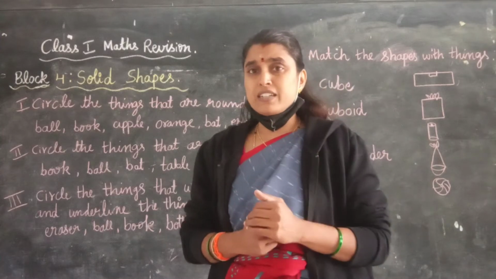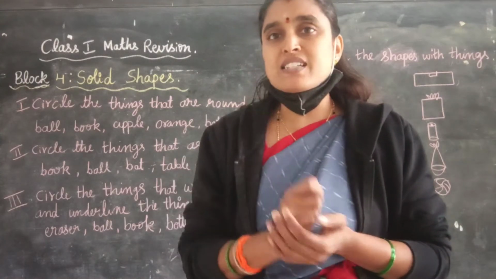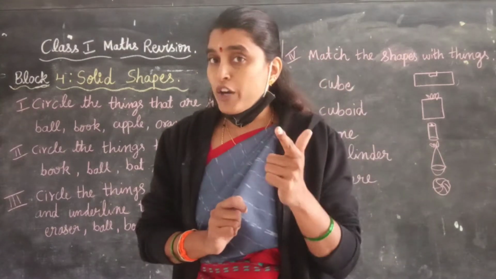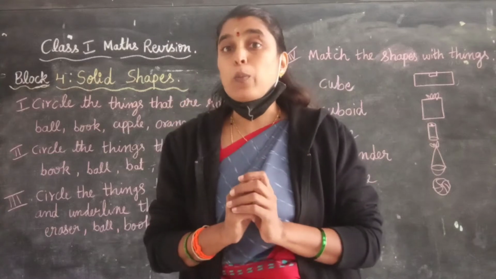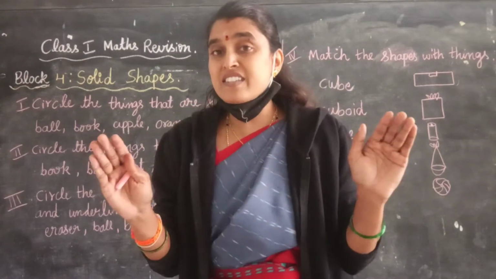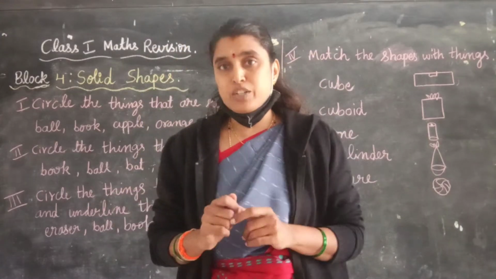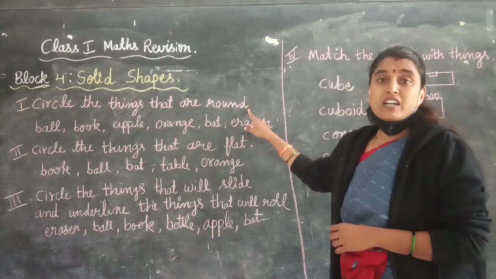And also we learnt that some things are round and some things are flat. So the things like apple, orange, ball are round, and the things like book, eraser, bat, table, these things are flat. Now let us see one question related to that. Okay. Circle the things that are round.